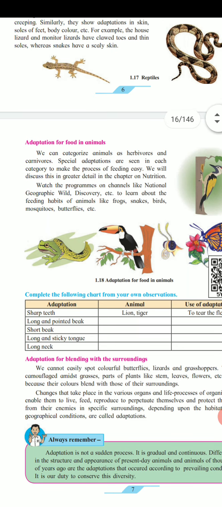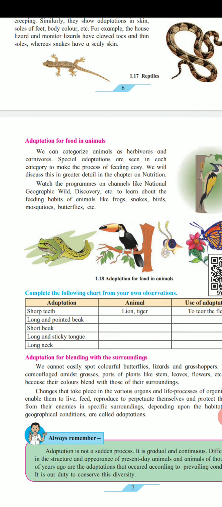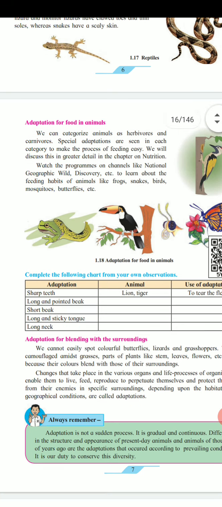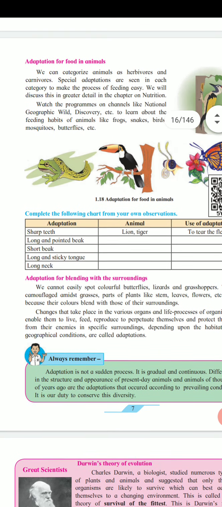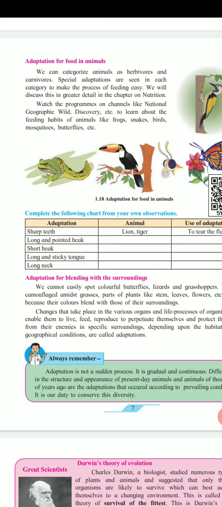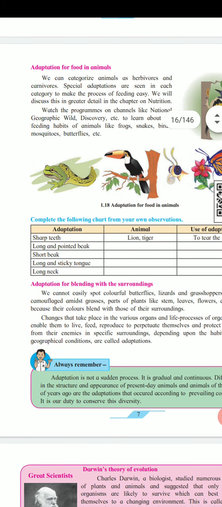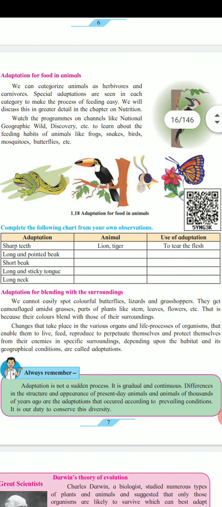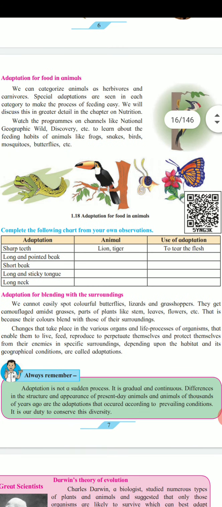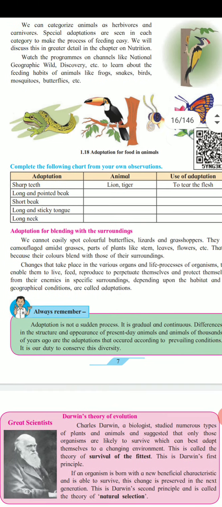One activity for you all. You should observe programme channels like National Geographic, Wild Discovery, etc., to learn about the feeding habits of animals like frogs, snakes, birds, mosquitoes, butterflies, etc. One more activity on adaptation for food in animals. Complete the following chart from your own observation. Adaptation, sharp teeth. Which animals have sharp teeth? Lion, tiger. The use of the adaptation is to tear the flesh. Similarly, you should complete this chart.